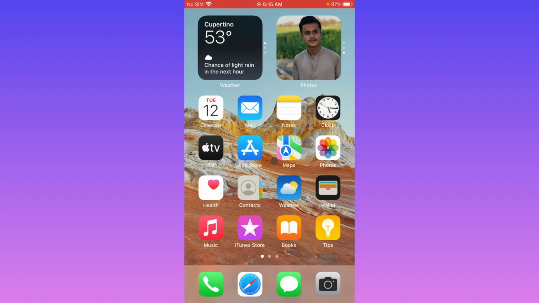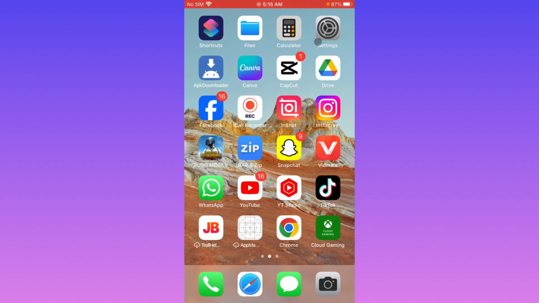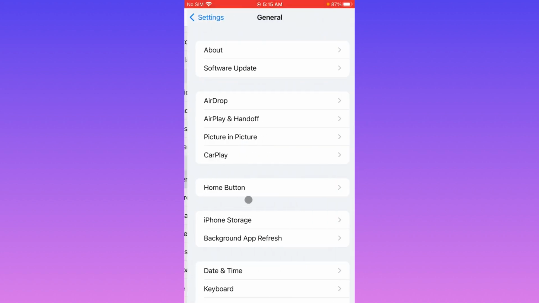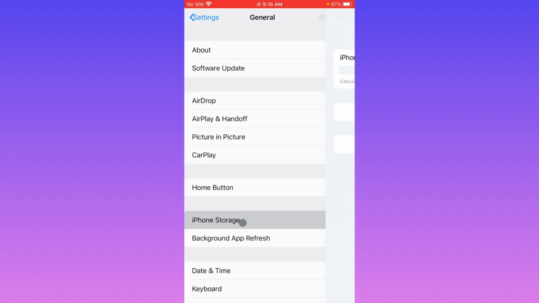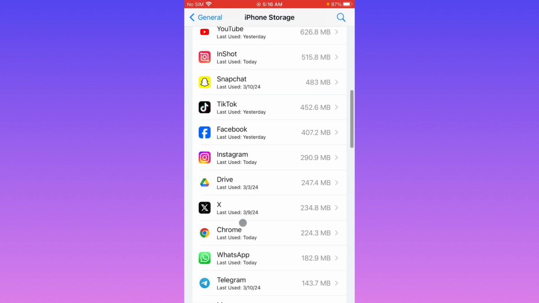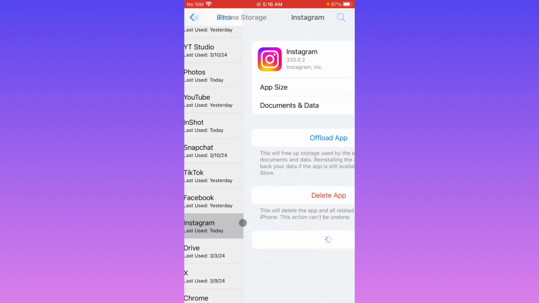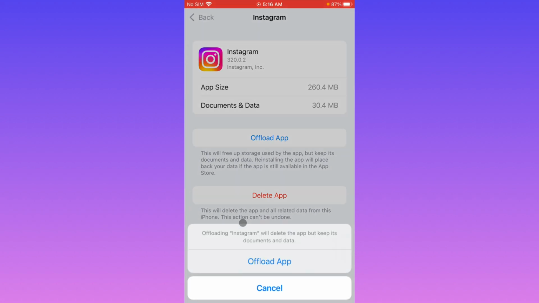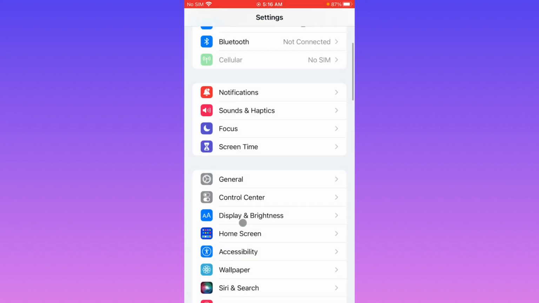And guys, the second method is you need to go back, open your settings here, and guys from here you have to click on general, and after this you have to click on iPhone storage, and from here you have to find Instagram. So guys, simply you have to wait for some seconds, scroll it down. From here you have to click Instagram, and guys you have to offload your app, and after doing offload you need to reinstall again, and guys after this your problem will be fixed.